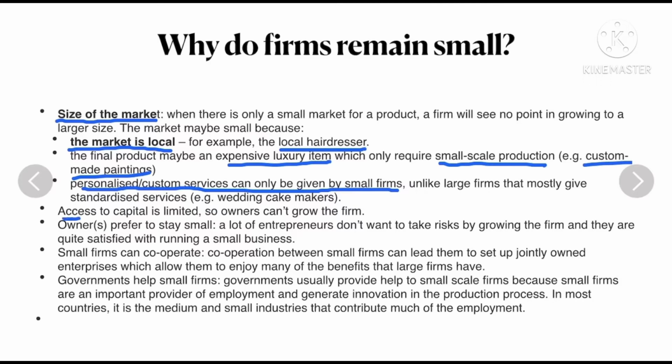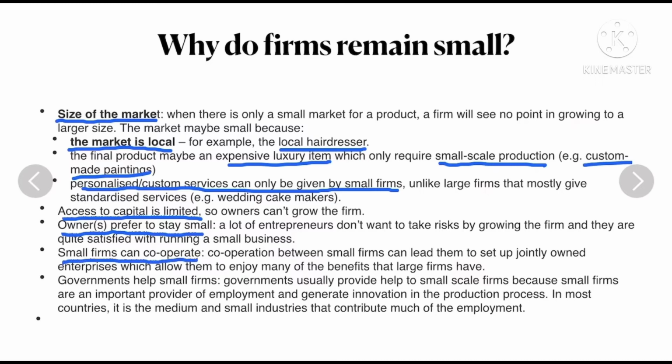Then access to capital is limited, so owners cannot grow the firm. Owners' preference to stay small. Many times the owner may not want much stress and risks, so they will want to keep their firm small and they will be satisfied with running that small business.